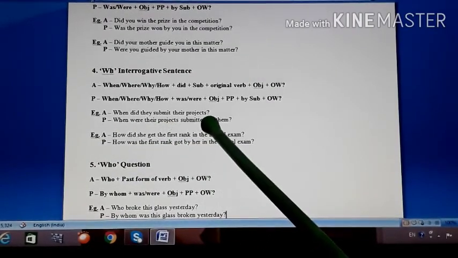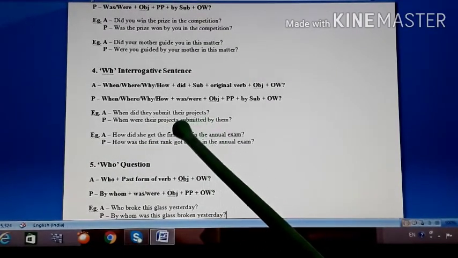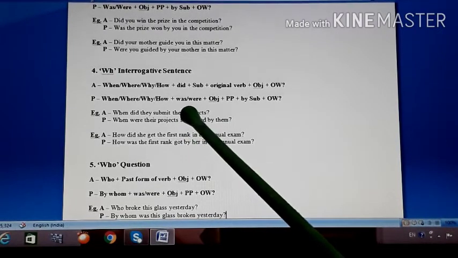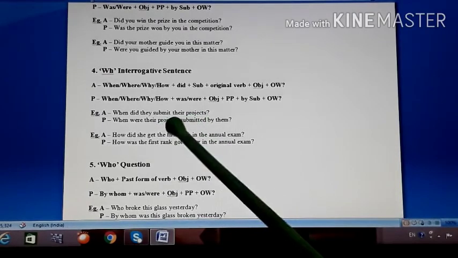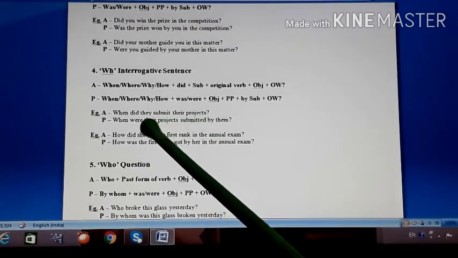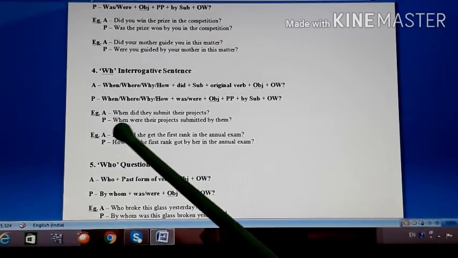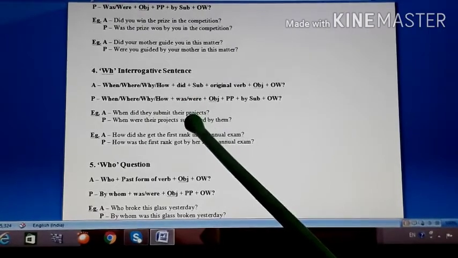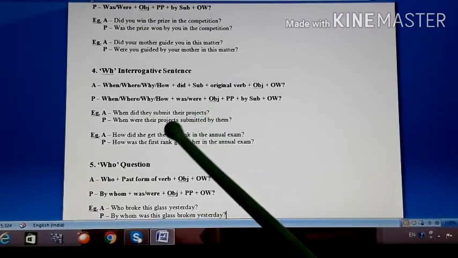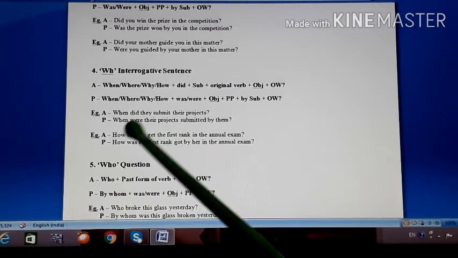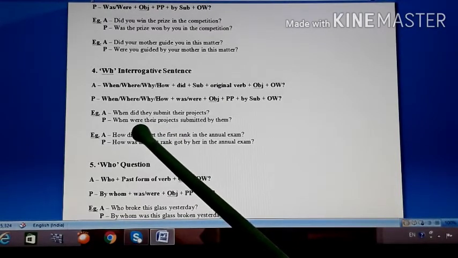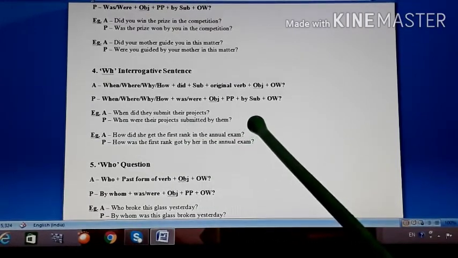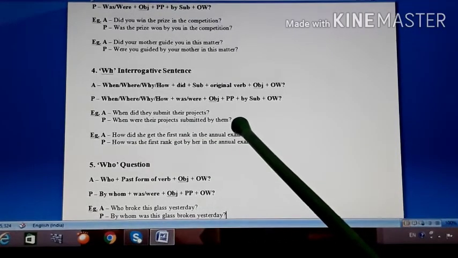So look at the example. When did they submit their projects? So what did they submit? With what we get? Object. So their projects is your object over here. What did they submit? Projects. So it is about projects. Okay. So it will begin with when only because it is a WH question. But when is followed by was or were, that is up to the subject. Here projects are many, so that's why we are writing were, plural to be form. Okay, when were their projects submitted by them? That way the passive is ready.